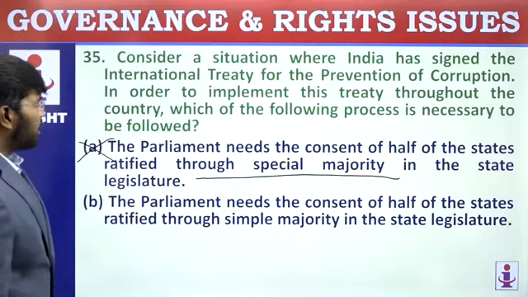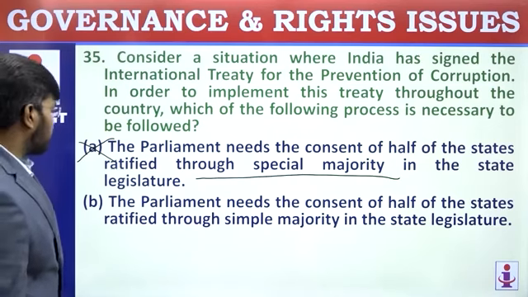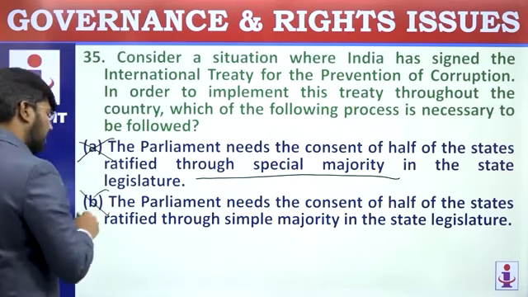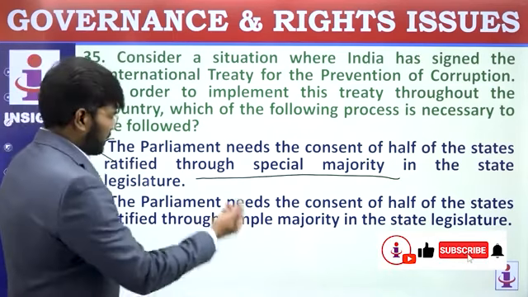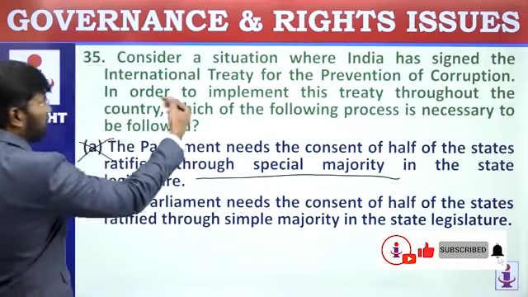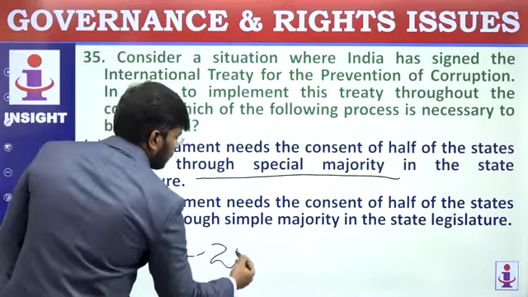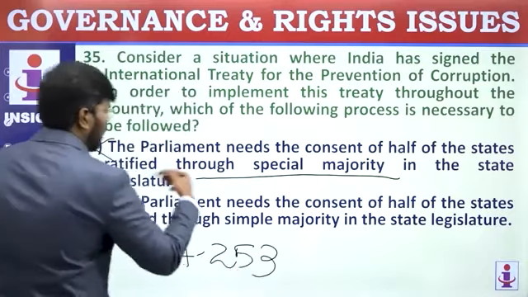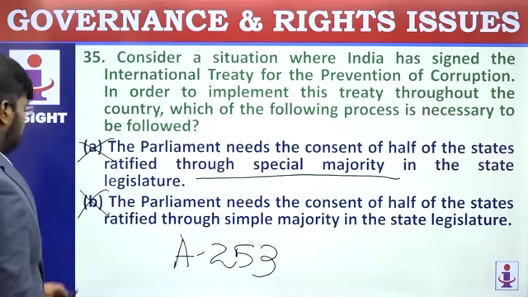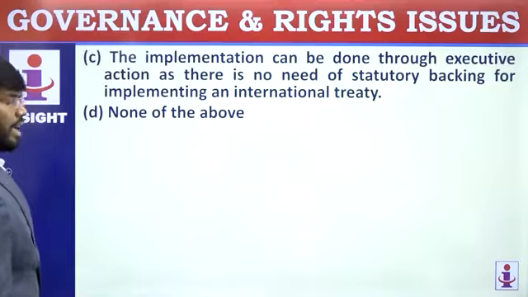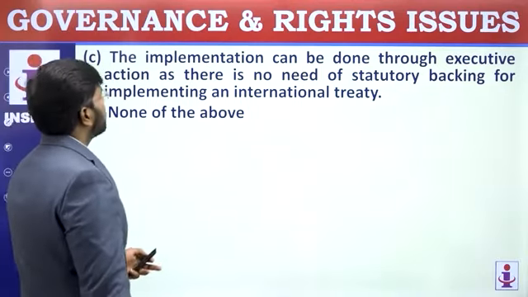Second: through simple majority. No, they don't need the states' consent itself. To implement an international treaty, they use Article 253 straight away, so they need no state's recommendation. They can form a legislation and implement.